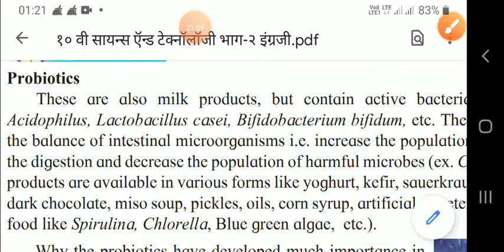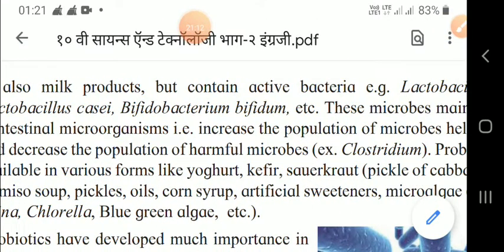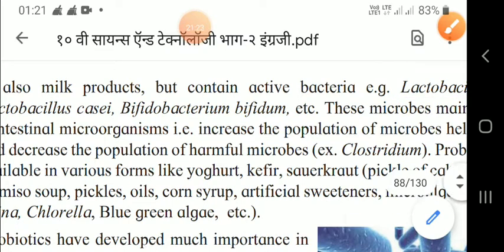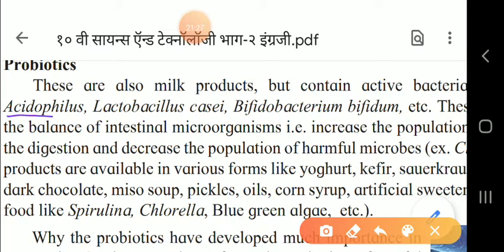Now, which are these bacteria, children? We can see here examples: Lactobacillus acidophilus. So this is the first bacterium. You can see here, children, Lactobacillus acidophilus, Lactobacillus casei, then Bifidobacterium bifidum, etc.